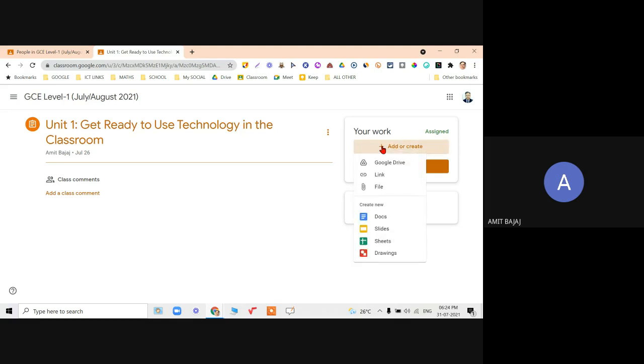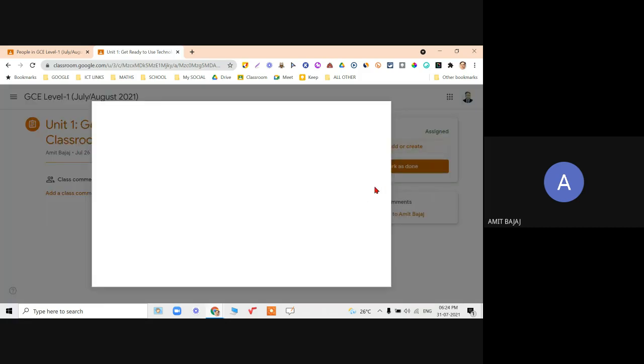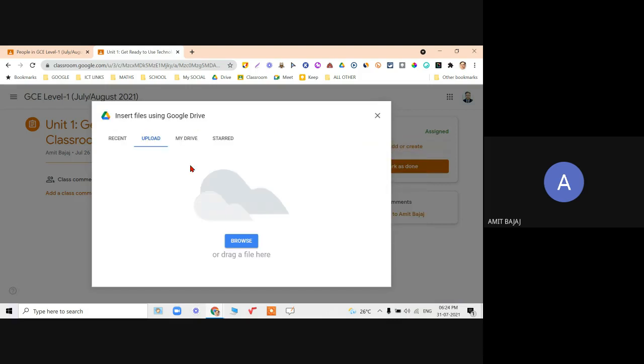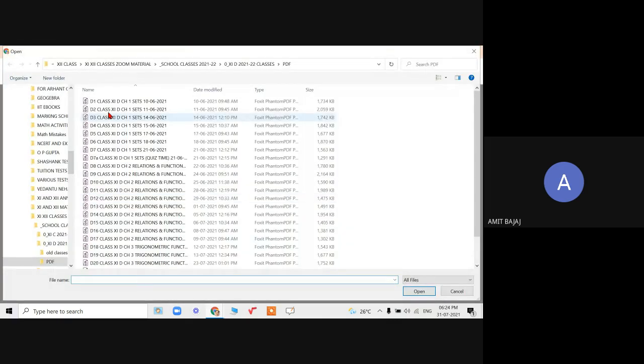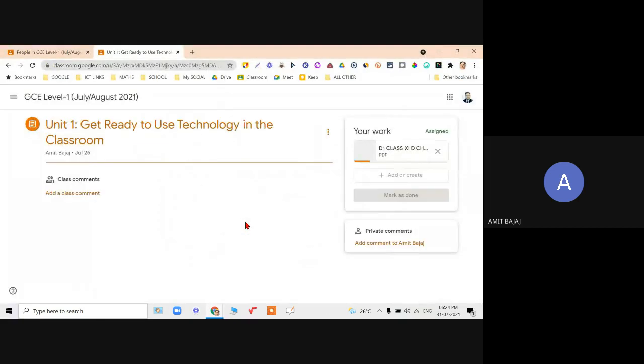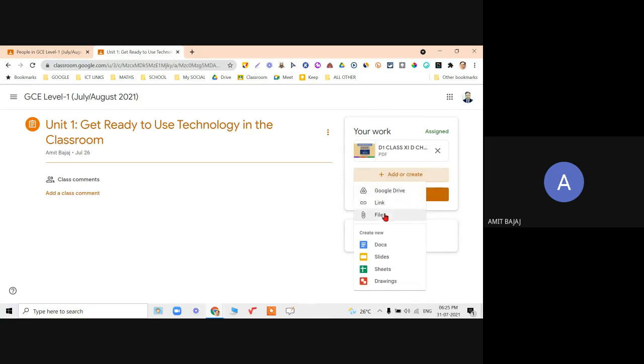When you click on add, say you have created your PDF file. It is saved in your laptop. Click on file, select that file. Okay, let me quickly show that also. So let me upload that file. So one file, this is my homework. It was given to me, I have done it. And as a student, I am uploading my test. Assume that. And then there is the option for turn in. I can go on adding multiple files also. Even I can create the document here itself.